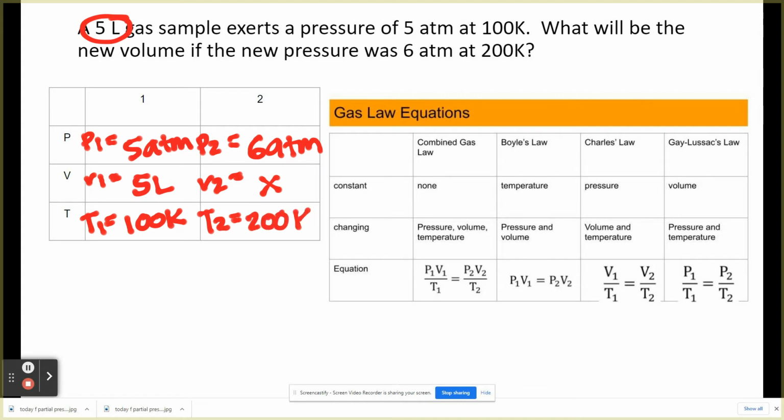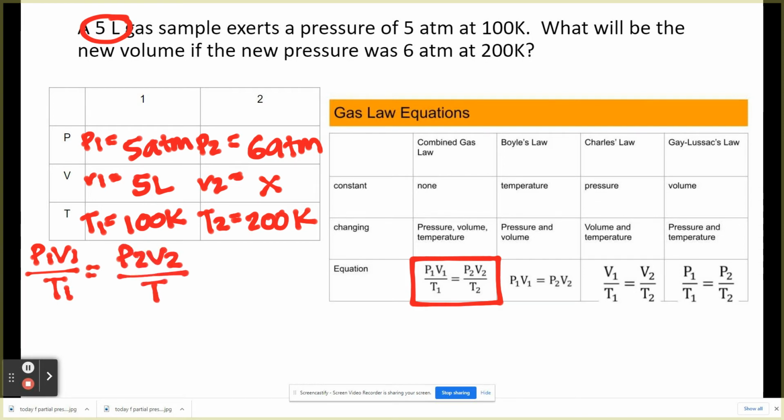If you look closely at this one right here, this does not have any missing variables. They're all there. The P, the V, and the T are there. So therefore, this is your main equation. Again, since there's nothing missing, that's the equation we're going to use. So let's substitute it. P1 V1 over T1 equals P2 V2 over T2.